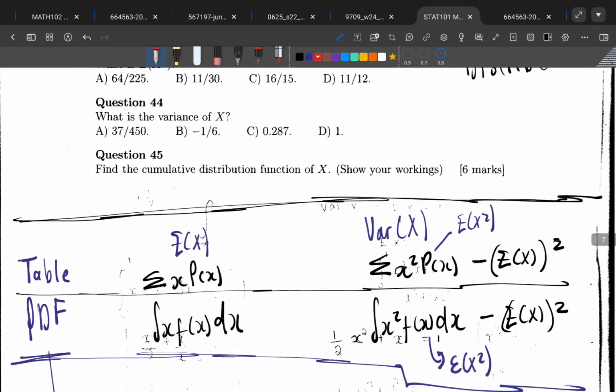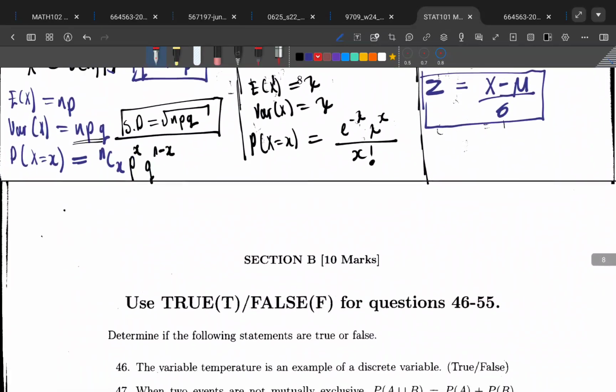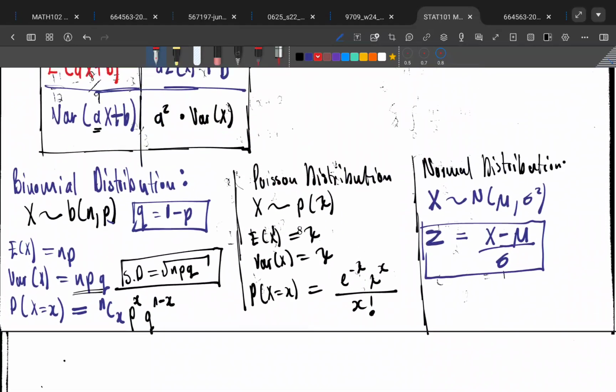These three should all be known. And that is why when we listed them, you can see here on binomial, we talked about the mean, which is expectation. We talked about the variance, and then we talked about how you get the probability. Here we also talked about the mean, variance, and probability. And here we are just going to be finding the probabilities for the normal distribution.